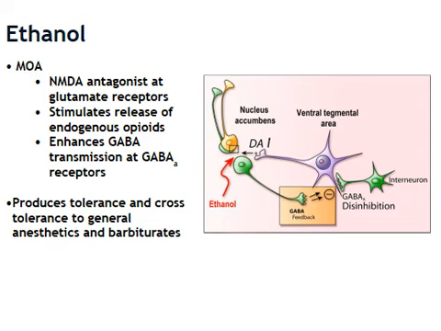With alcohol, we can see tolerance and cross-tolerance develop in many patients to general anesthetics and barbiturates. And so patients that abuse alcohol at home often exhibit cross-tolerance when they go for surgery, for general anesthesia, or if they're given a barbiturate for any reason. It is the most commonly used and abused drug in the US, and it is technically a depressant.